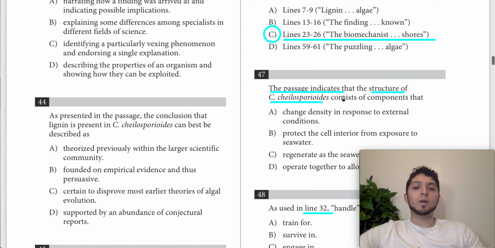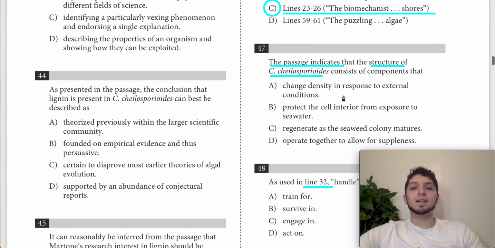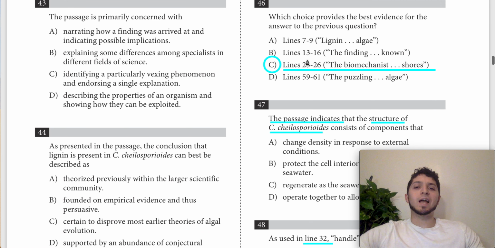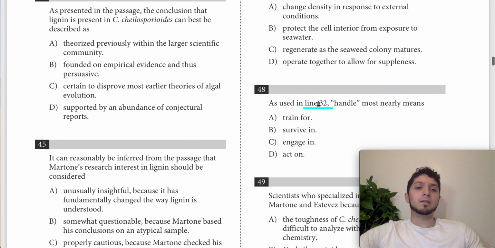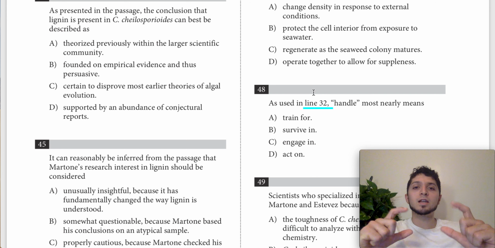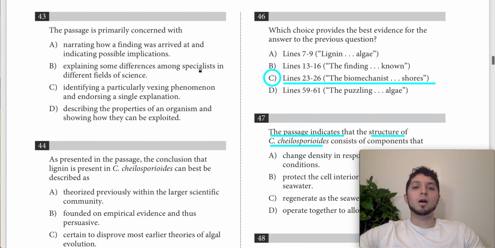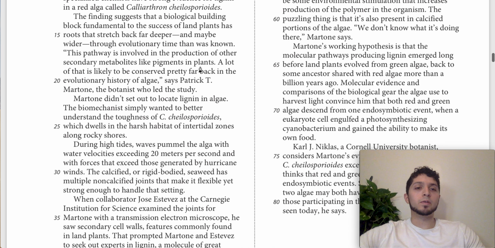Using the question order rule, we can predict that our text is likely to come somewhere after the very beginning of the text, after maybe line 10 or so, all the way up to line 32, and somewhere in that space we're likely to find our text talking about the structure of this algae. Not necessarily so, there are exceptions, but more than likely we'll be able to find that.